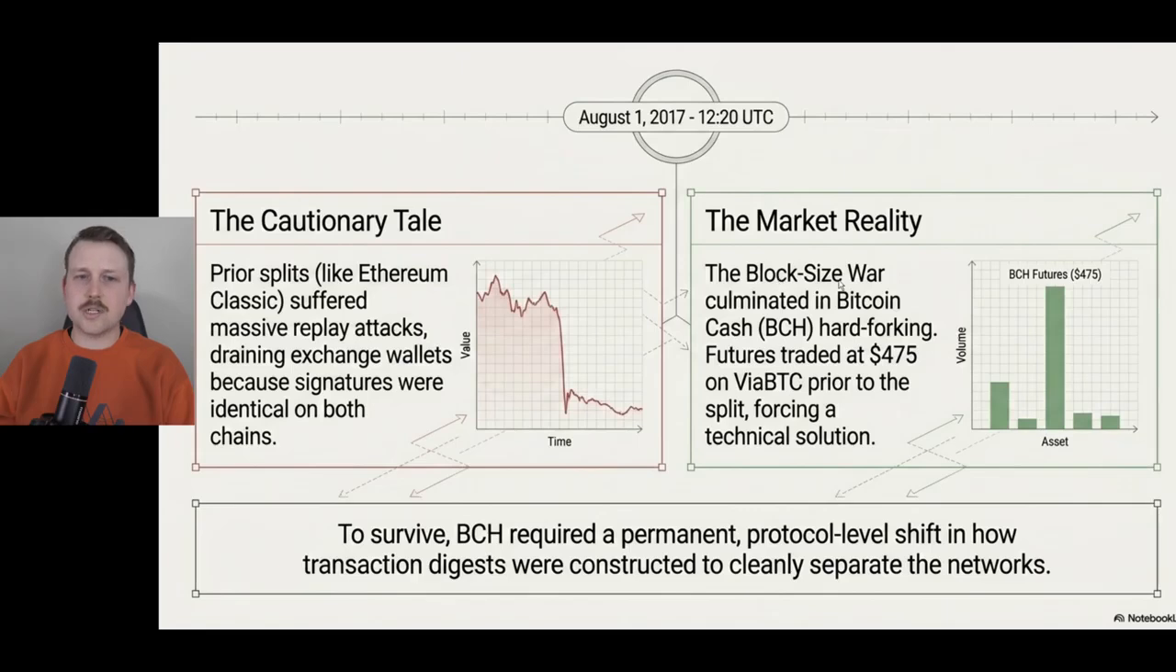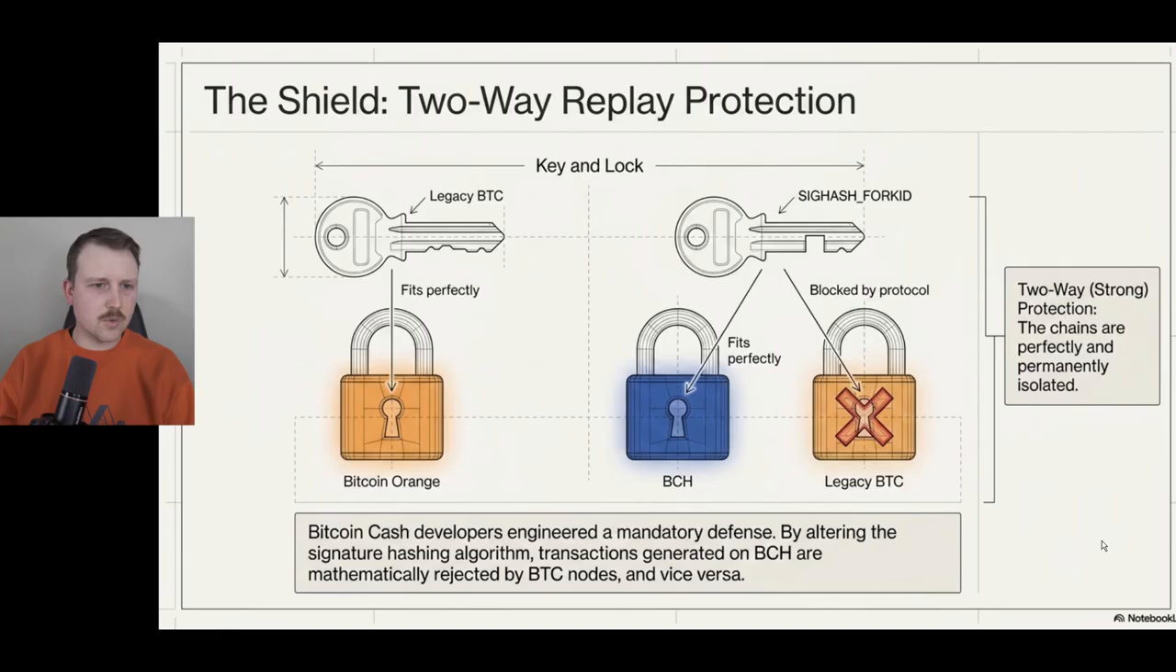And then in the block size war, Bitcoin Cash started to trade on the futures market. So therefore, there was value to that chain. So to survive this, BCH required a permanent protocol level shift in how transaction digests were constructed to cleanly separate the networks. So the Bitcoin Cash side put in something called replay protection. They coded in changes that made it so that the transactions relayed on one network wouldn't transact on the other. This is the way that kind of works.